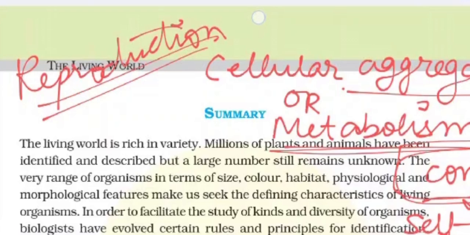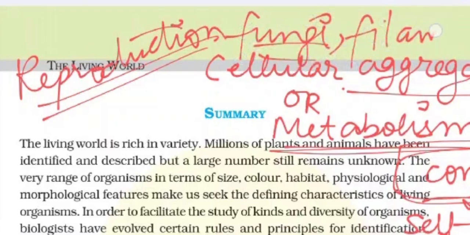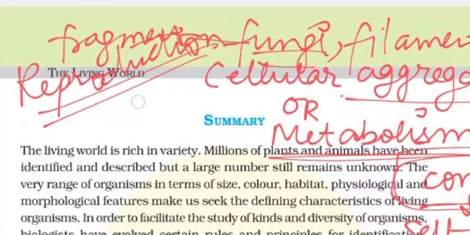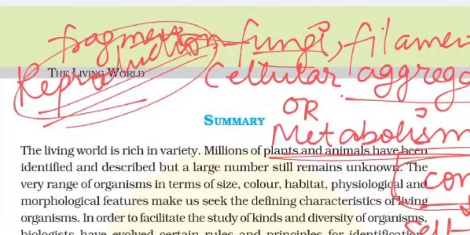So likewise, reproduction cannot be called an all-inclusive defining characteristic of living organisms. Another point is that fungi and filamentous algae divide by fragmentation, and in planaria, true regeneration occurs. So reproduction cannot be considered a defining characteristic.